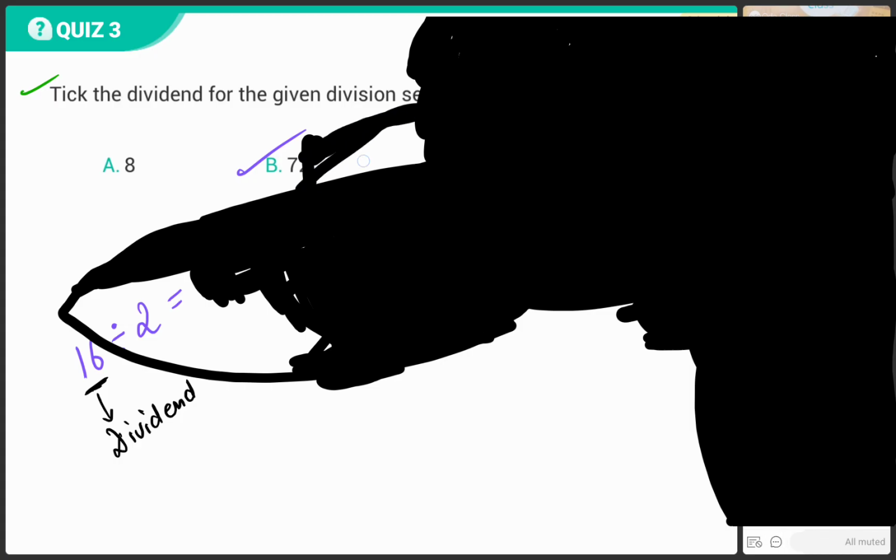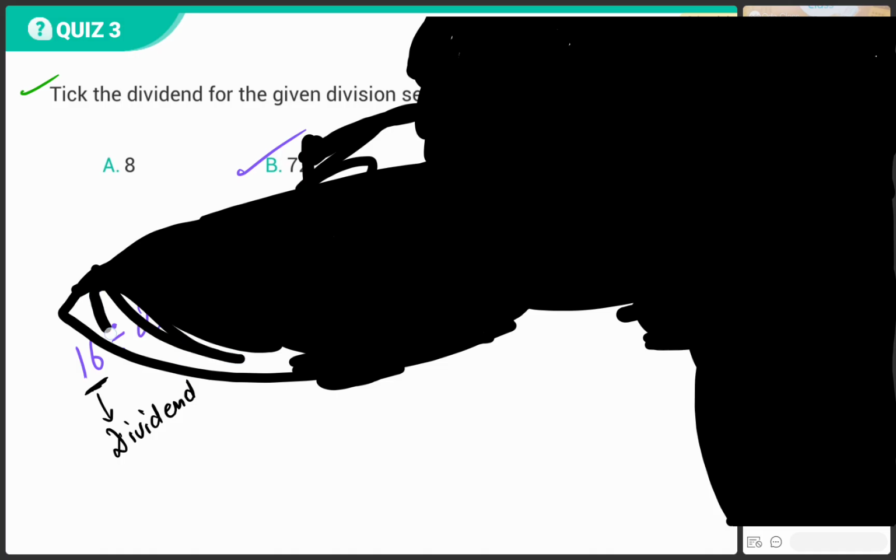Understood? A quick 5 in the chat box. Now nobody should make any mistake. The first number, bacho, is always going to be your dividend. It's a very easy question. If you make mistakes, you're going to lose marks, no? But if you make mistakes, the marks will be 0, right? So you have to read the question very carefully. Okay? Very good, my dear students. So 72 is going to be your dividend, right?